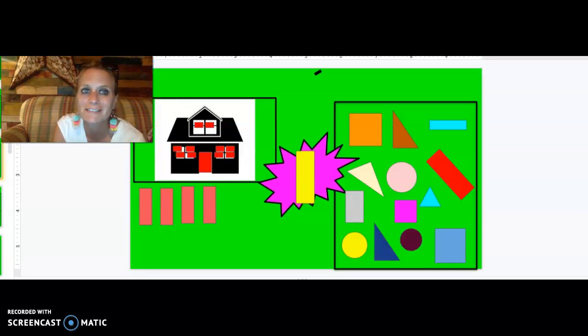I'm going to pick a shape. Tell me what shape. Rectangle. Good. A rectangle has how many sides? 4. And what's special about a rectangle? It has 2 short sides. These are the shorter sides. Look at their length. They're short. And then there's 2 long sides. This is a long side. 2 short sides and 2 long sides. Let's clap rectangle. Rectangle. 3 syllables in the word rectangle.